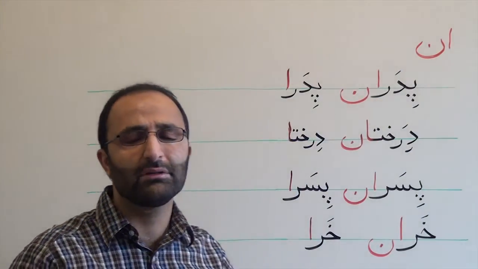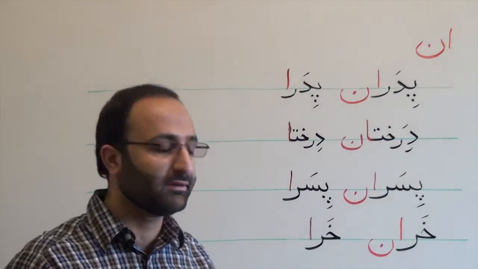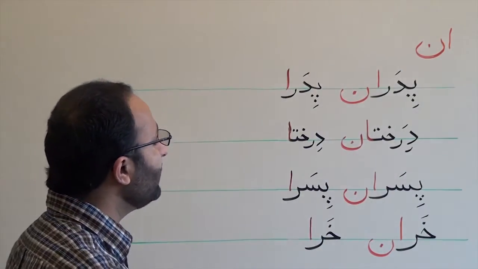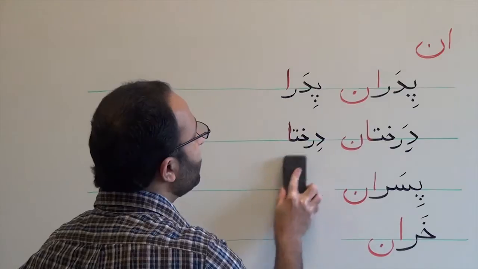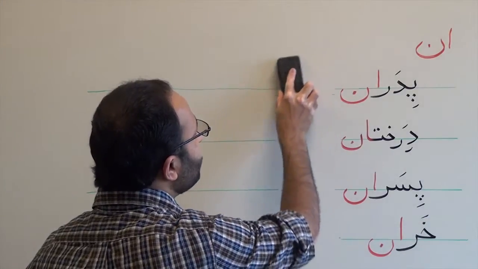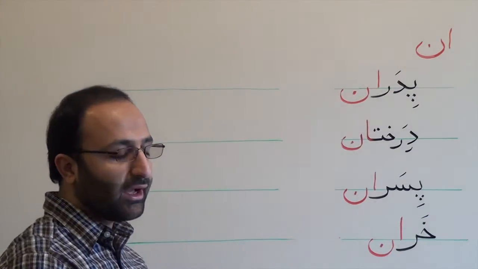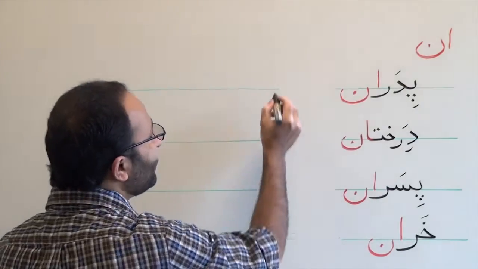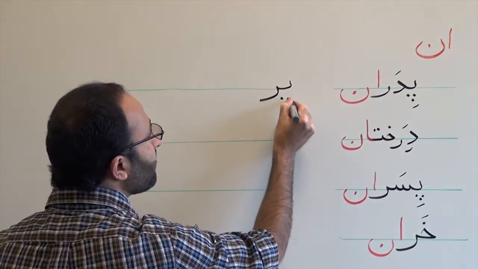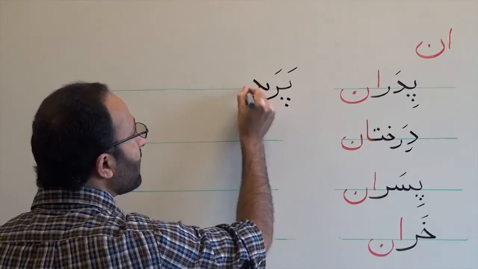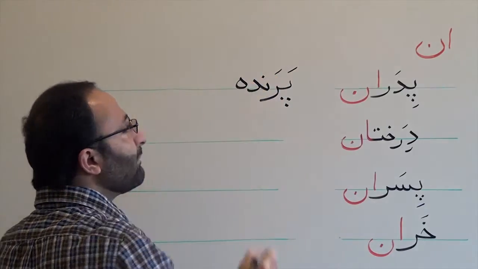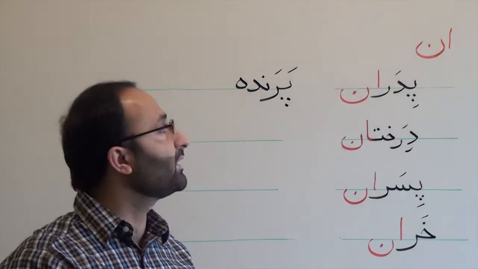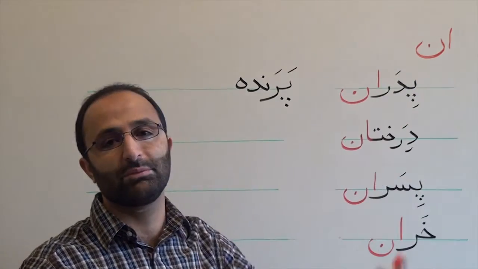Another point about the suffix an is when you have a noun that ends in a vowel, like the word parande. Parande means bird, so we can use the suffix an to make it plural.